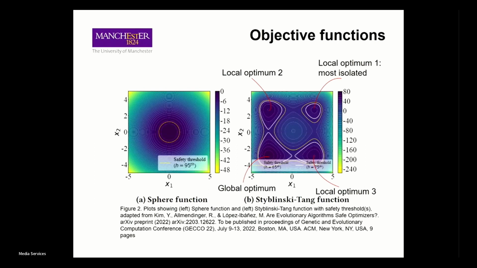There is an isolated local optimum regardless of the level of h. And there are two local optima which are not isolated if the safety threshold is low, but isolated if it's high. In scenario 1, we only sample the initial safe seeds from local optimum 1. In scenario 2, we sample from either local optimum 2 or 3. And scenario 3 is from both, which changes the difficulty of the problem.